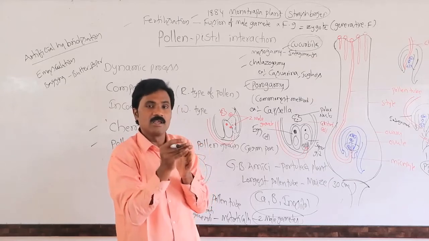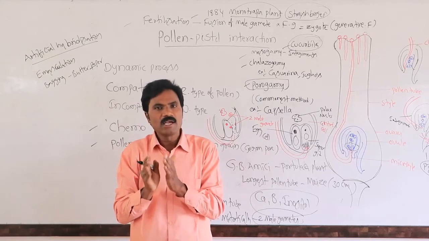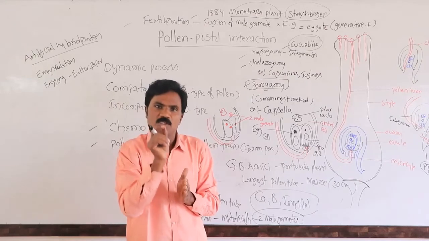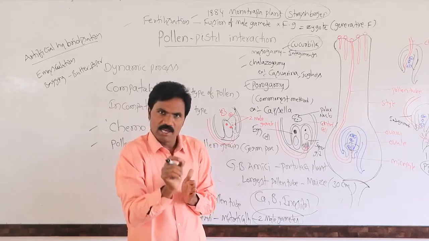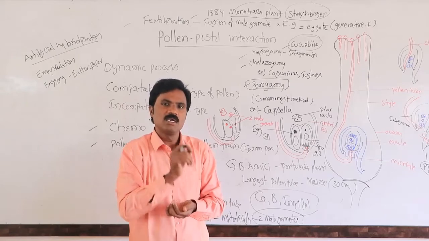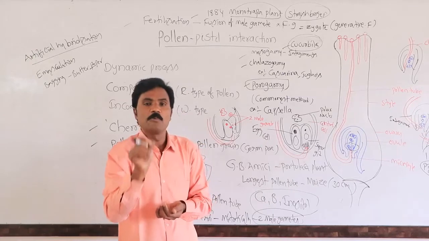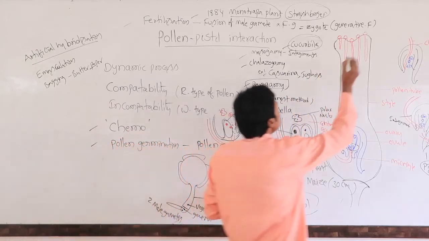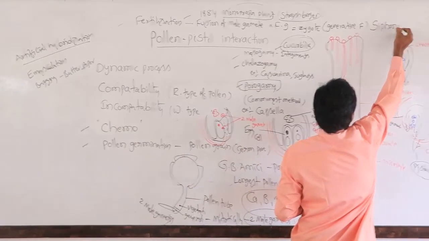In the pollen grain, pollen tubes are formed, and in this pollen tube the male gametes travel. This male gamete enters the female gamete with the help of the pollen tube. That mode of entering from male to female we call siphonogamy.